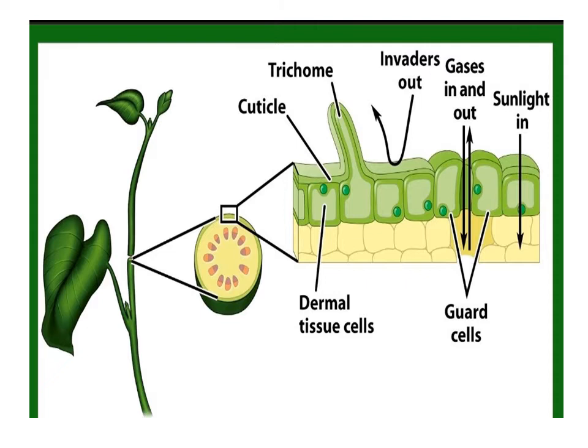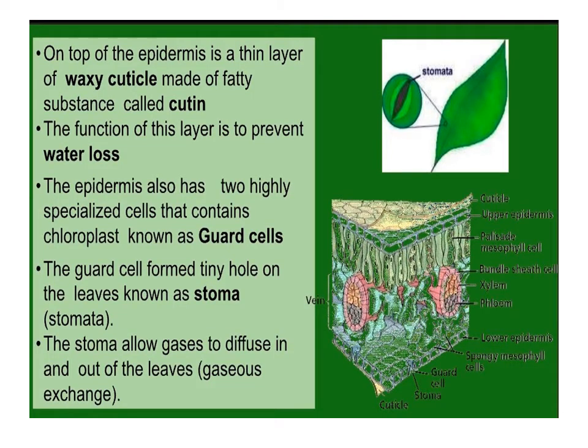Here is the TS of the epidermal tissue which possesses trichomes. The cuticle is the outermost layer of the dermal tissue, which shows a single layer, and guard cells are present for gases going in and out, that is, respiration. On top of the epidermis is a thin layer of waxy cuticle made up of a fatty substance called cutin. The function of this layer is to prevent water loss.